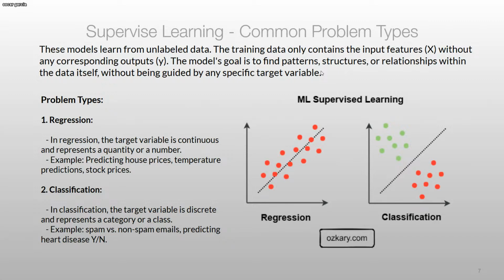In regression, we're predicting prices, temperature, stock prices, so you're going to use a regression model. What it's aiming to do, if you look at the diagram, is look at numbers close to that line, right? So it's predicting something that is very close to that line.